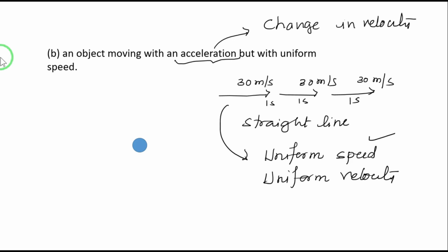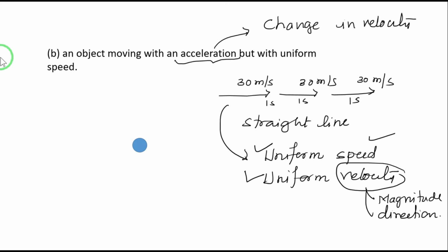But remember, uniform speed and uniform velocity are not the same in every case, because velocity has a magnitude and direction. If any one of these changes, velocity changes. Now if there is no change in the direction as well as magnitude, you can call it either uniform speed or uniform velocity, right?